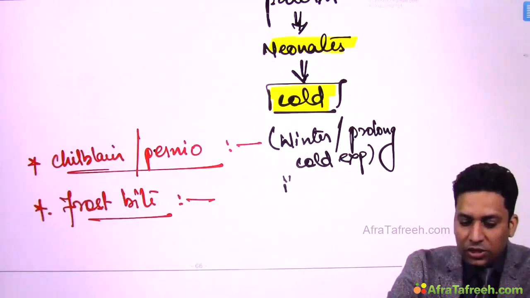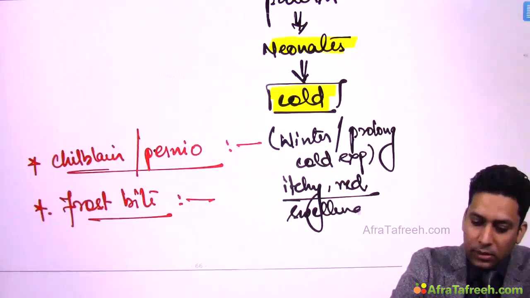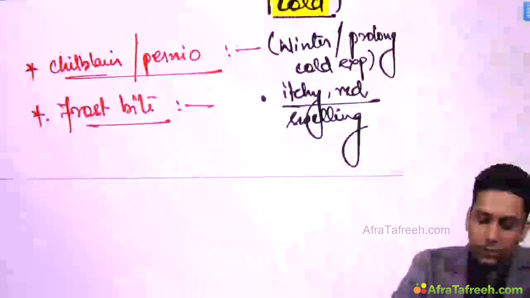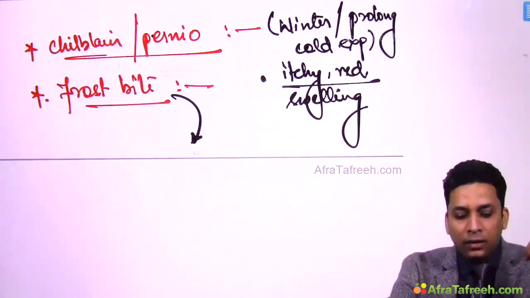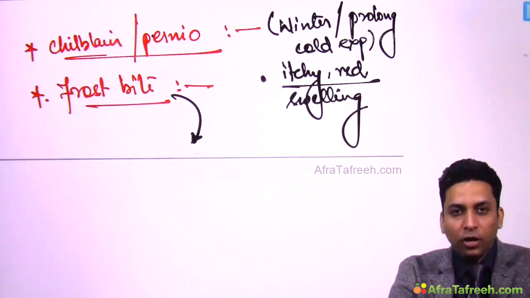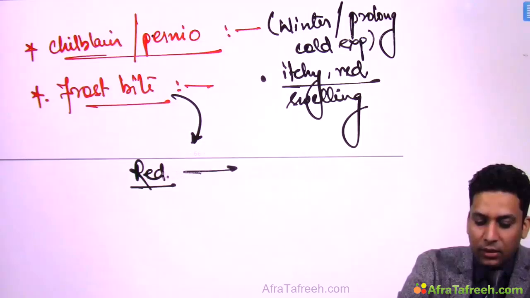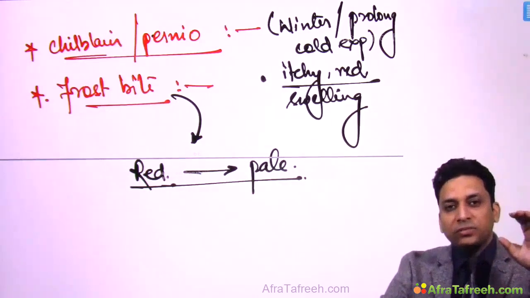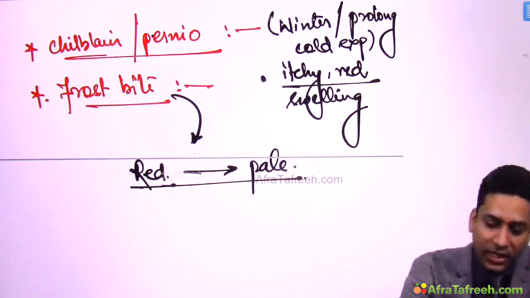Okay, so these are itchy, red lesions or swellings that might be present. While frostbite is seen in travelers or persons who are exposed to ice or cold water for a prolonged period, and here initially the lesions are red, but gradually they become pale. So these are a few conditions which might arise due to cold exposure, but there is one condition which might arise due to excessive hot exposure, and that condition is